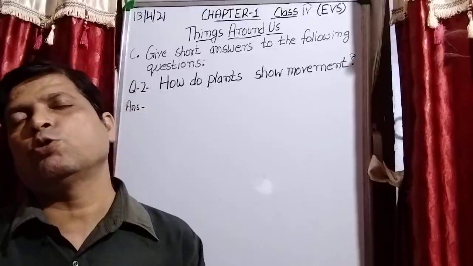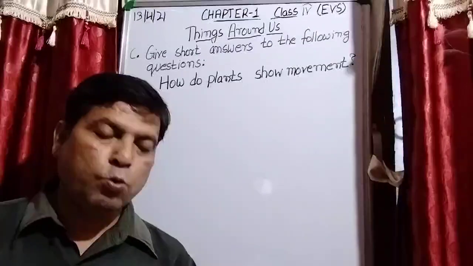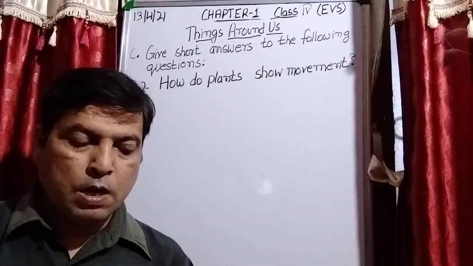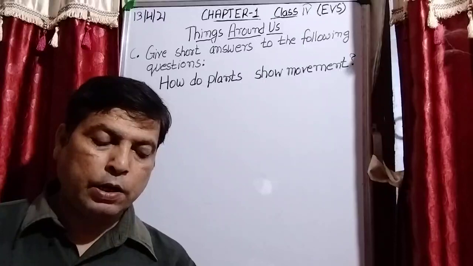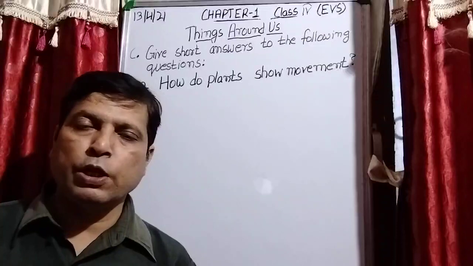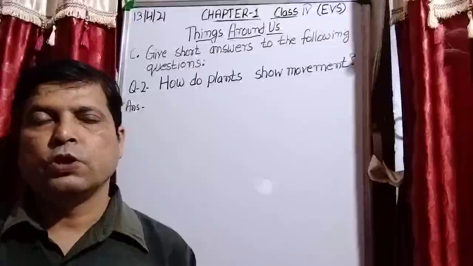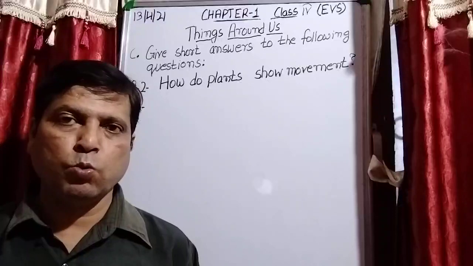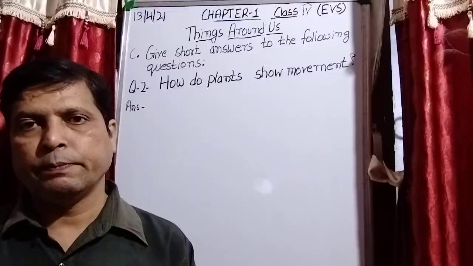The plants also respond to the changes that happen in the environment. For example, they grow towards light. Is it clear? A sunflower turns and follows the direction of the sun to grow. Another example is the leaves of a plant known as touch-me-not. If you touch the leaves of this plant, then it shrinks. So in this manner plants also show movement.